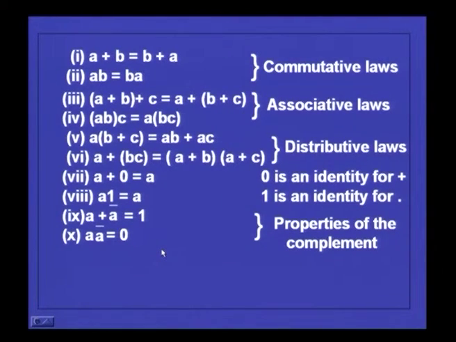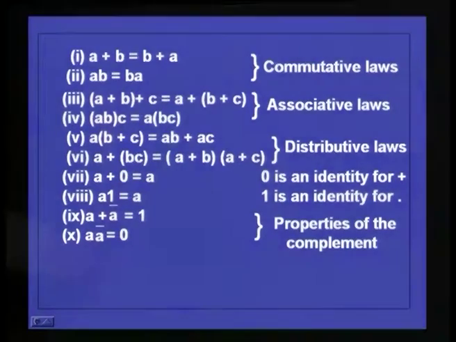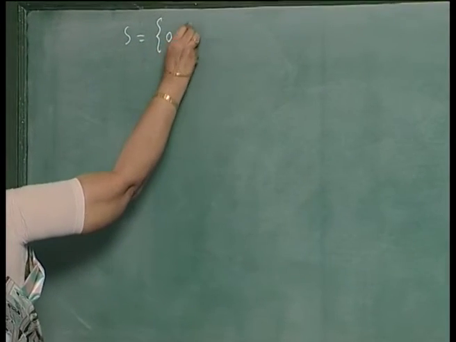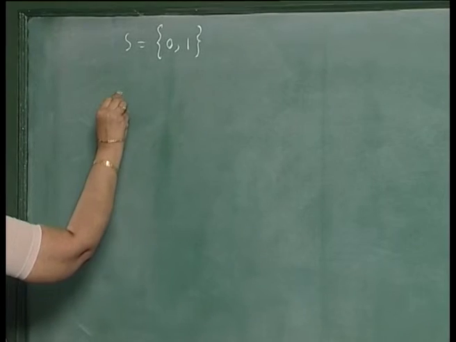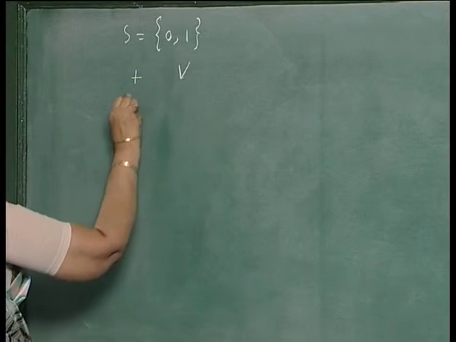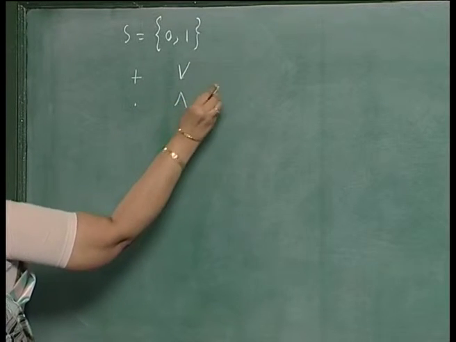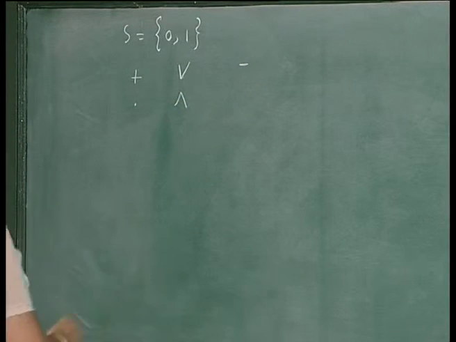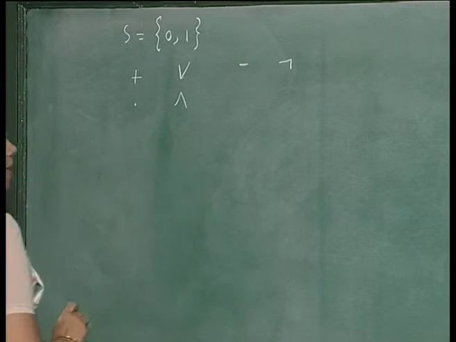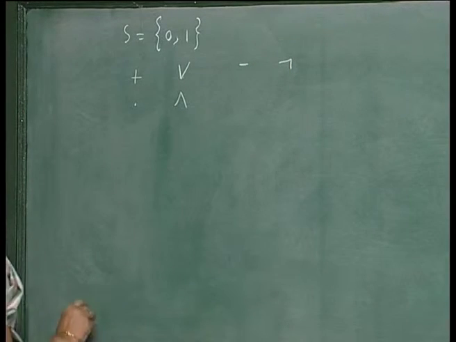Now, examples of Boolean algebras are, if you take the set 0, 1 or true false if you want, and the operation plus, instead of plus you have the OR operation, for dot you have the AND operation, and complementation is the NOT operation. Then you have a Boolean algebra.